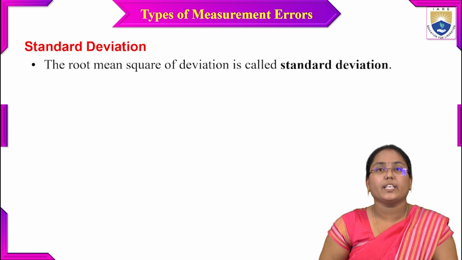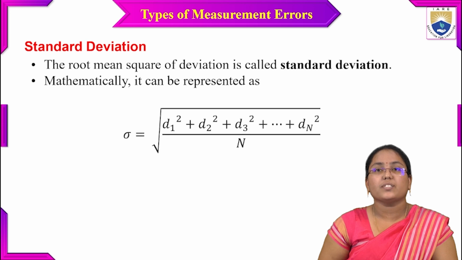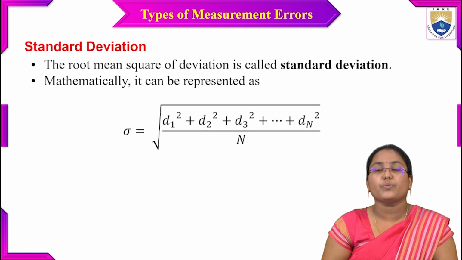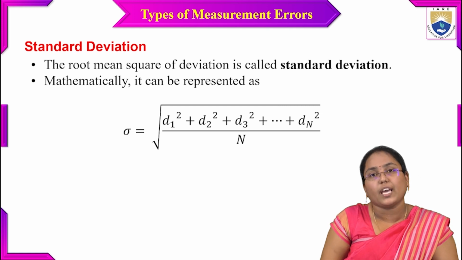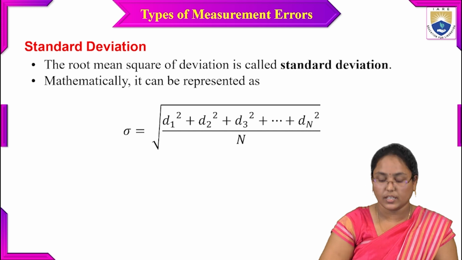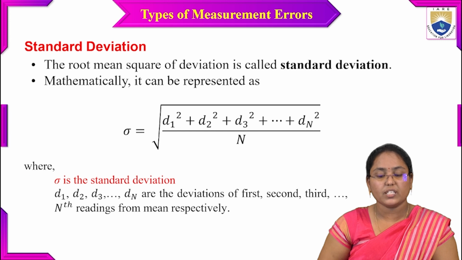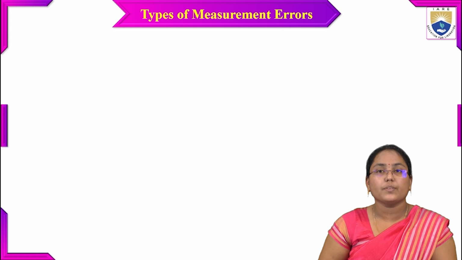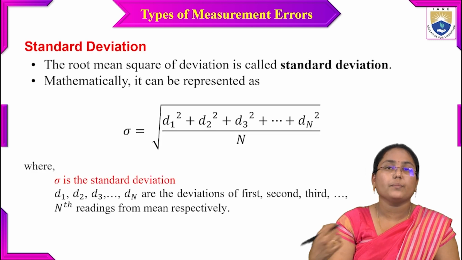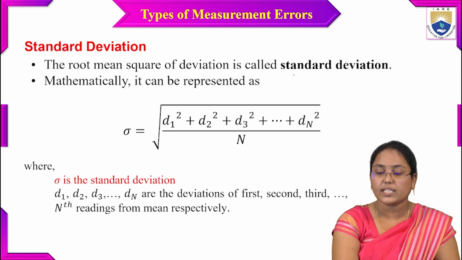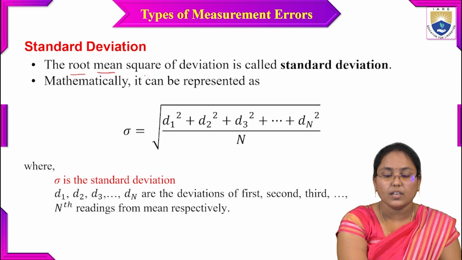Next one is the standard deviation. That is nothing but the root mean square of deviation. Mathematically, it can be represented as sigma equals under root of d1 square plus d2 square plus d3 square and so on up to plus dn square, divided by capital N. Capital N is the total number of readings here. Sigma is the standard deviation, d1, d2, d3 and so on up to dn are the deviations of the first, second, third and so on up to nth readings from mean respectively, and capital N is the total number of readings.